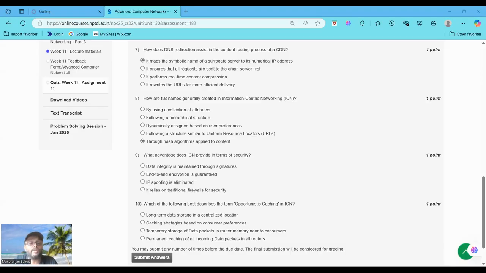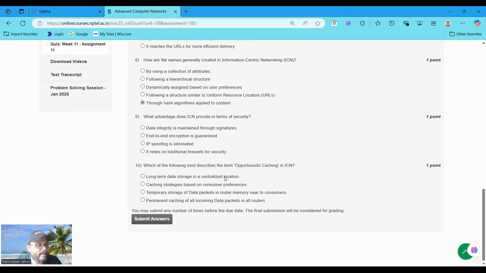But the last option, through the hash mechanism applied to the content, is the correct statement because flat names are often created by hashing the content using SHA-256, resulting in a unique identifier, that is a 256-bit hash. So the correct option is E, through the hash algorithm applied to the content. Got it? Now moving to question number 9.